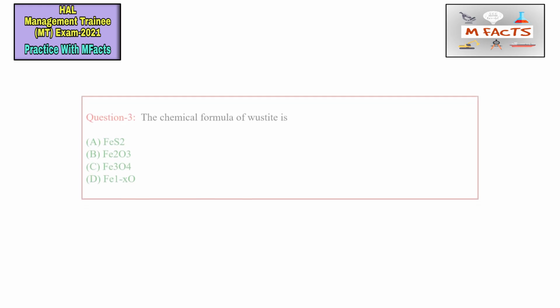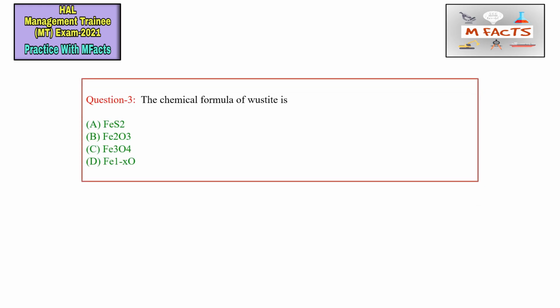The next question is a very easy one: the chemical formula of wustite. We need to know this; the word is also used in the blast furnace process. The first option is FeS2, the second Fe2O3, the third Fe3O4, and then Fe1 minus x O. FeS2 is iron pyrite, which is also known as fool's gold.